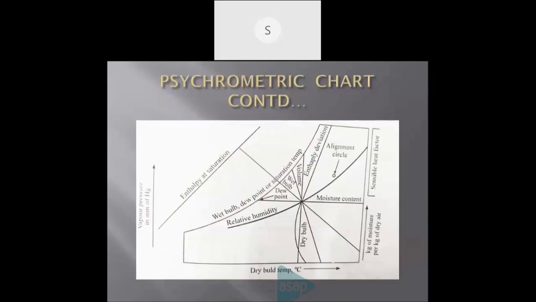Here the dry bulb temperature increases from left to right, and the moisture content is on the y-axis, increasing from bottom to top. Relative humidity lines are there, dew point lines are there, wet bulb temperature lines are there, specific volume lines are there, enthalpy lines are also there, and one more point is that vapor pressure is also indicated in this psychrometric chart. Next.